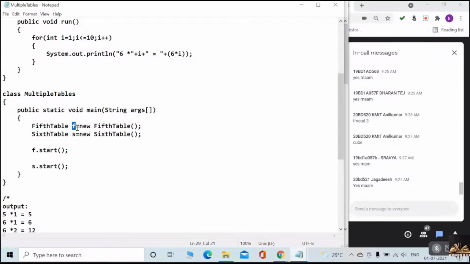Guys, are you listening? Thread object. I think there is a lag, because you are taking more than 1 minute to respond. So it is a thread object. F is a thread object, and S is also the same, a thread object. So on these two thread objects, I am calling the start method: F.start, S.start.